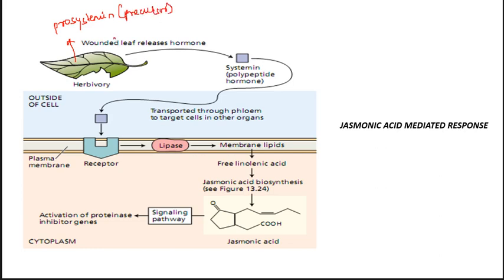This prosystemin is then proteolytically cleaved to form a shorter peptide known as systemin. This systemin is the first polypeptide hormone discovered in plants.